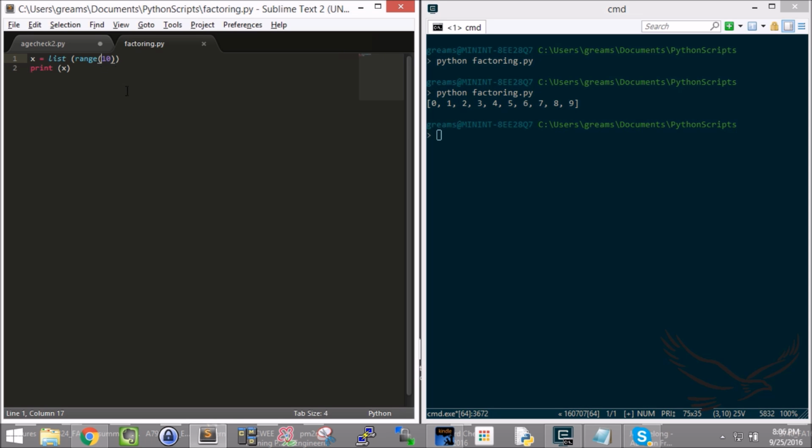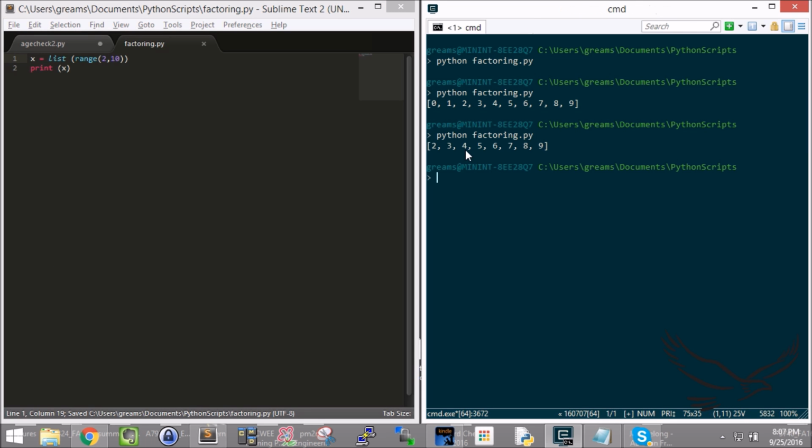Just to give you an idea of how this list command works, if I put a 2, 10, I'm only going to see 2 through 9, because it doesn't print the last one. Save that one, run it, and now notice it's 2 through 9, if that makes sense to you. So that was pretty interesting. You now understand what the range command does. You also understand a little bit about the list command, and more importantly, you understand that we can use a for loop to go through each one of those things in that range.